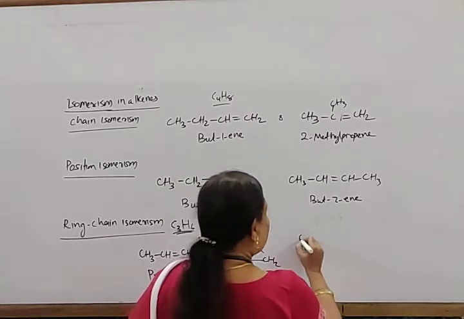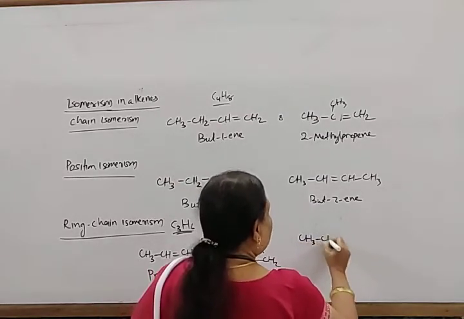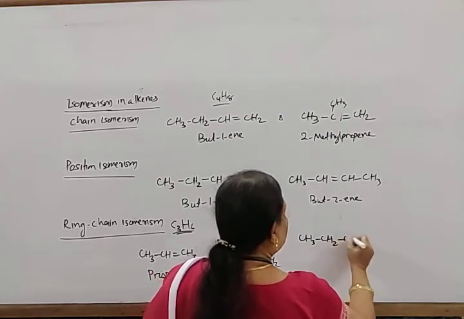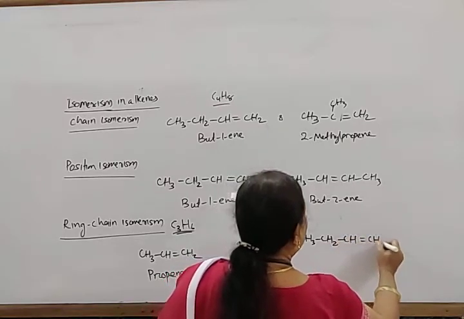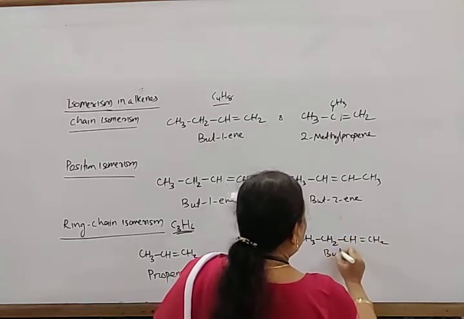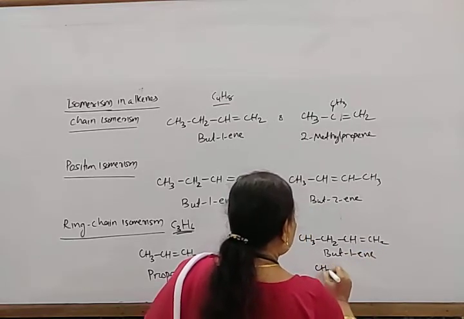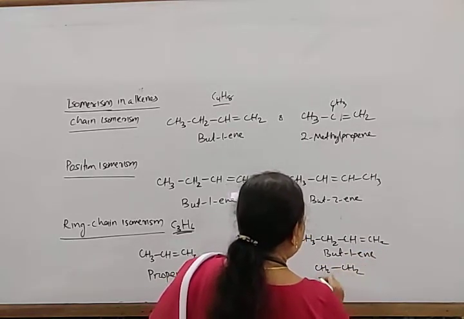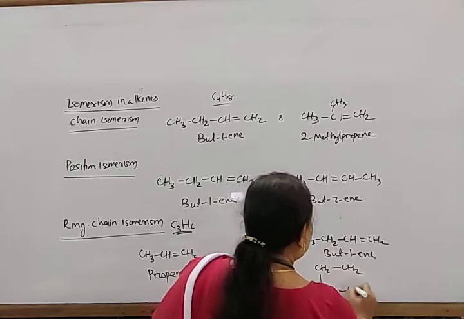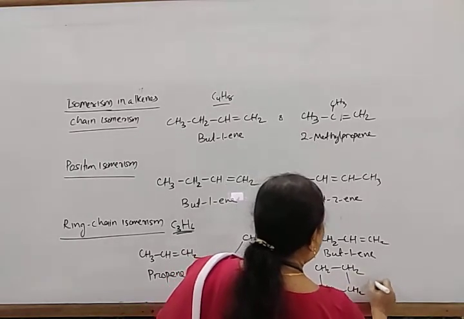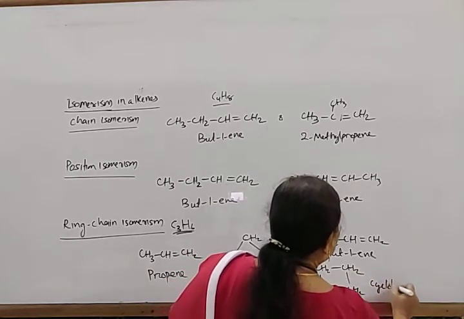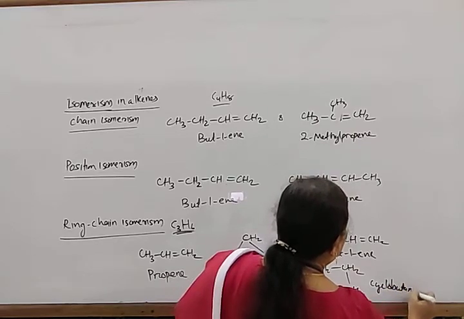Similarly, for butene we can write CH3, CH2, CH double bond CH2, that is but-1-ene, and it can also be represented as a ring of four CH2 groups. This is known as cyclobutane.